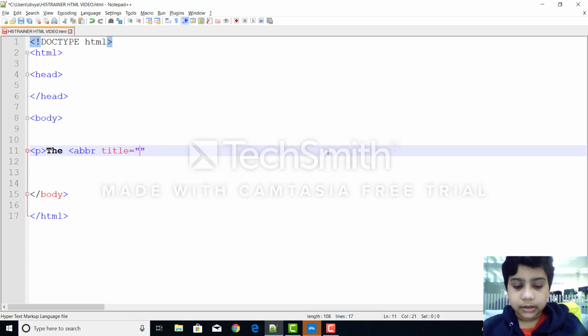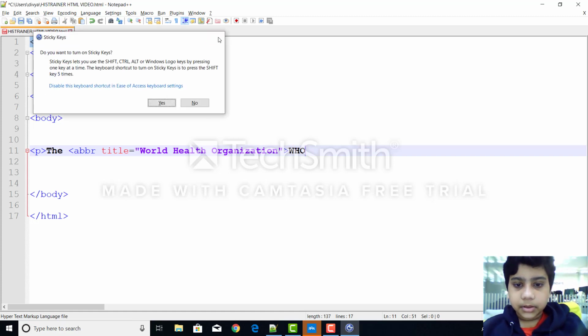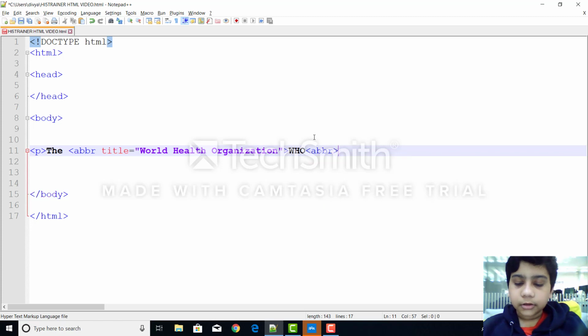In the quotation marks you write any abbreviation you know, like World Health Organization, and then close it because we opened the ABBR here, and then write WHO as its abbreviation. The World starts with W, Health starts with H, and Organization starts with O. And then close the ABBR tag, and then close the p tag.